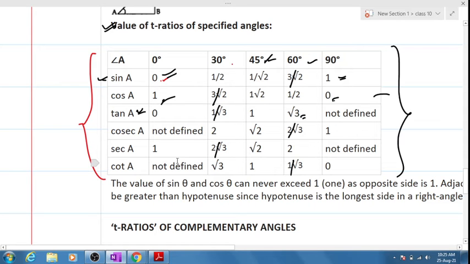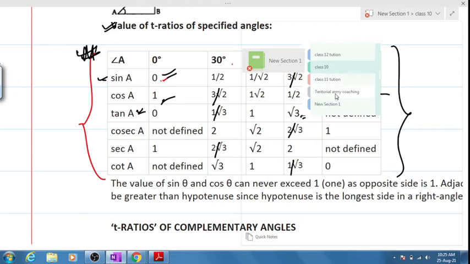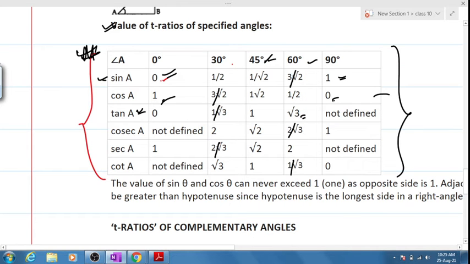Do you remember the values? If not, then we will be doing 5 numericals based on this. Make sure this table is right in front of you. Whether you have written it in another copy, make sure it's in front of you. Okay? I'll be asking you randomly which thing is what. If you want to have a look at this table, kindly have a look. I'll be right away asking you that sin 90, tell me cos 90. I'll give you exactly 30 seconds to look at it.